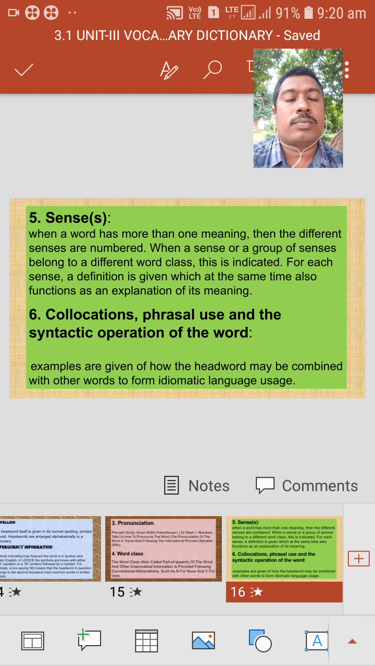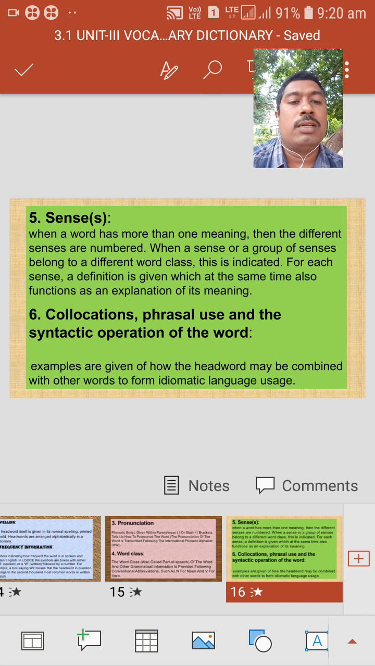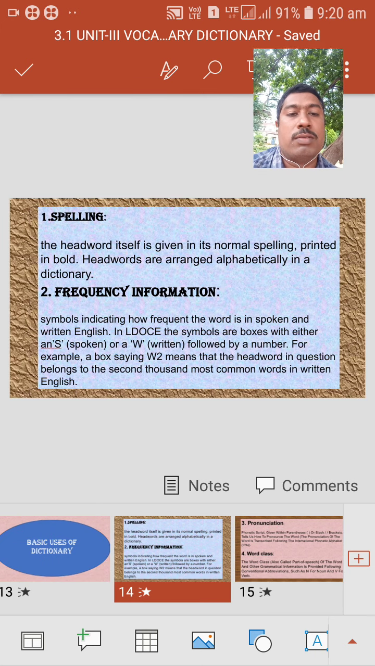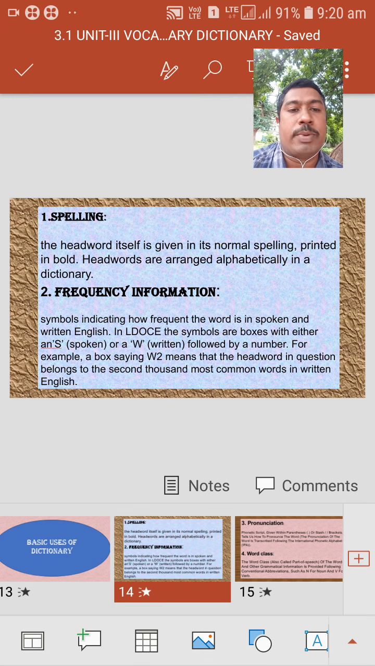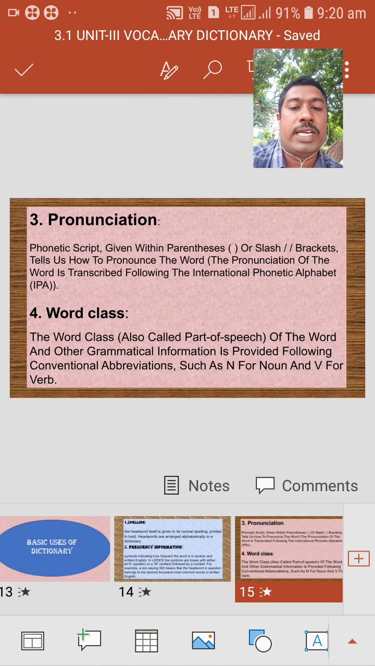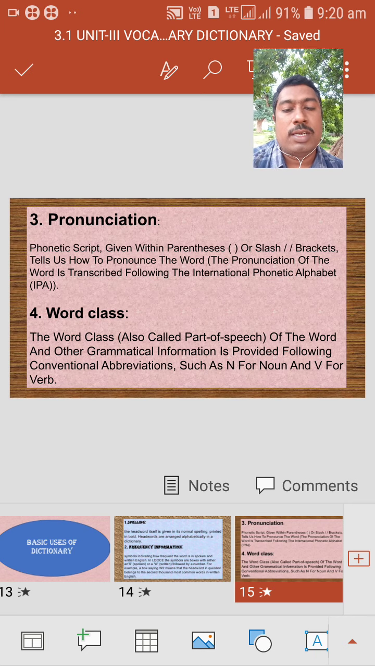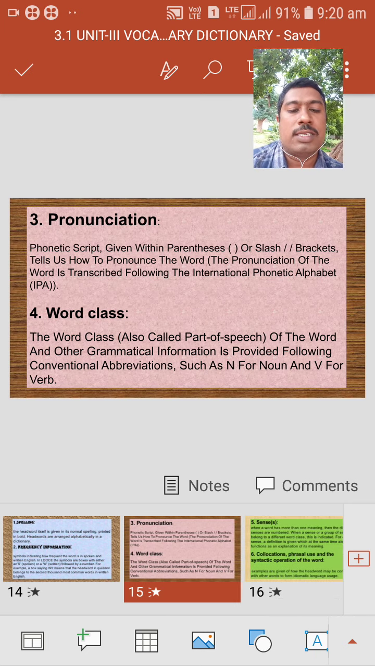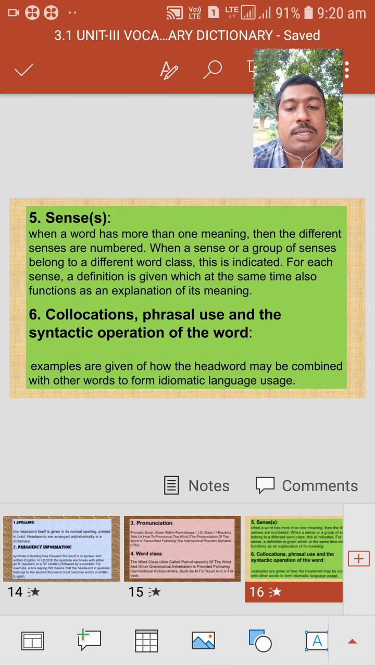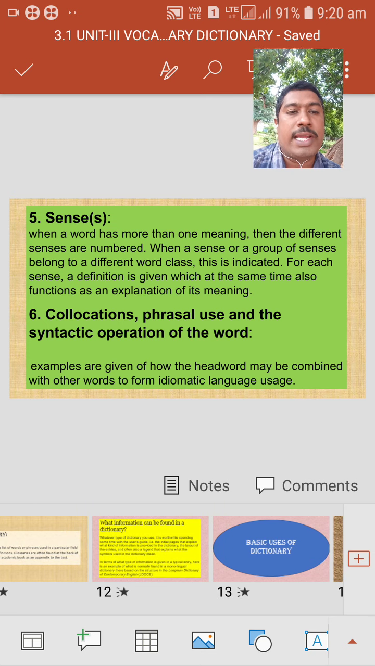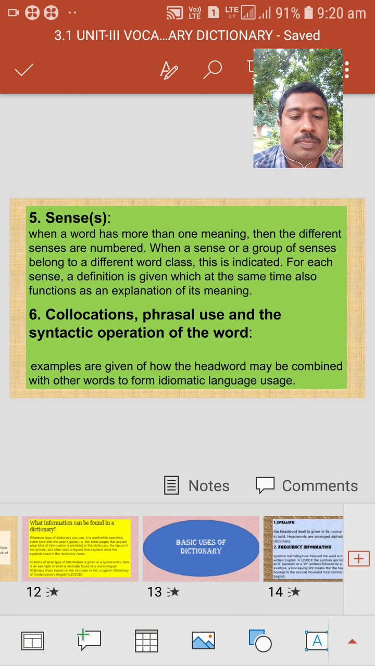These are the uses of the dictionary. Once again, the main uses are: first, the spelling; second, the frequency of that word; next, the pronunciation of that word; the fourth, the word class; the fifth, the sense; and the sixth, how we are using that word in a sentence. These are the main uses of the dictionary.